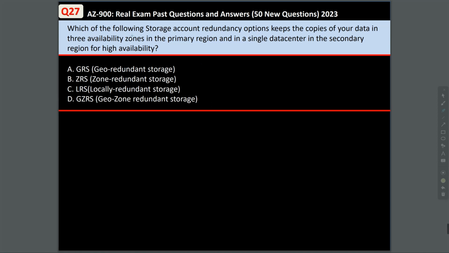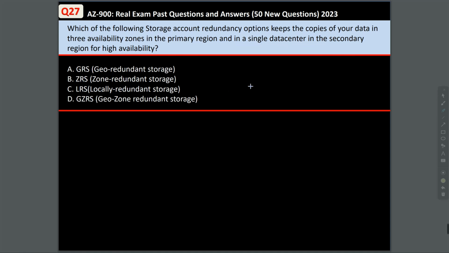Question 27. Which of the following storage account redundancy options keeps the copies of your data in 3 availability zones in the primary region and in a single data center in the secondary region for high availability? Is it GRS, ZRS, LRS, or GZRS?